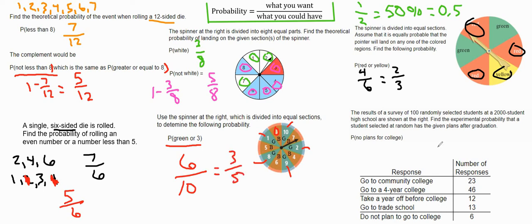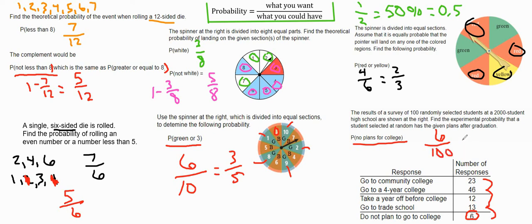And the last question, we have a survey of 100 randomly selected students in a 2,000 student high school. We have the experimental probability, which is saved for another video, but we want to find the probability that none of the students plan to go to college. So we look at the table, and 6 students do not plan to go to college. That's what we're looking for. And if we were to add up all these numbers, 23 plus 46 plus 12 plus 13 plus 6, you have to add everything, we would have 100.